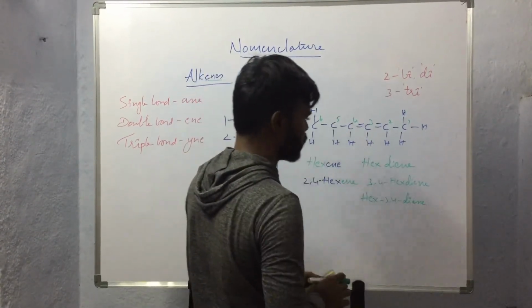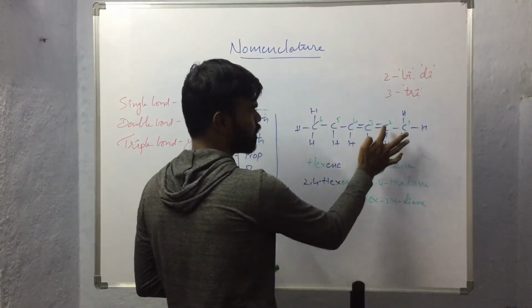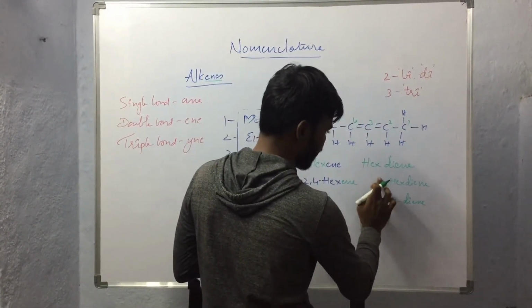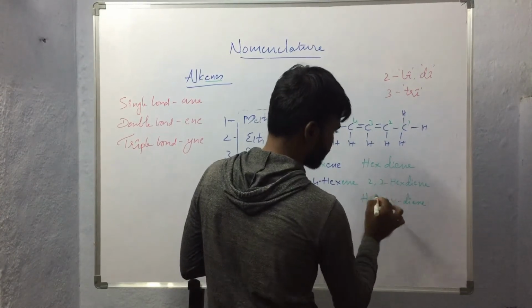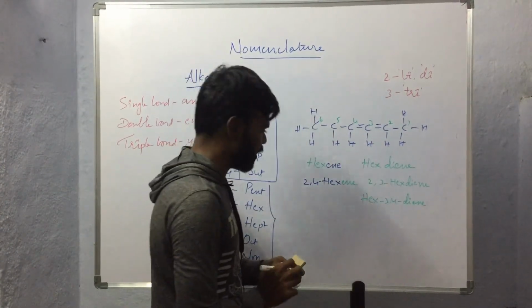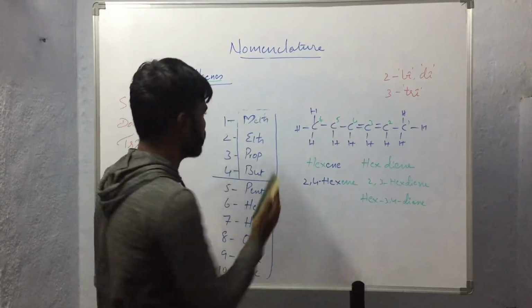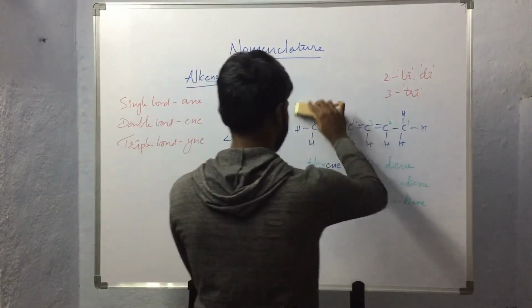So in this condition, what will be the name of the compound? 2, 3 hexadiene. So like this we will be naming alkenes. Now we will see alkynes.